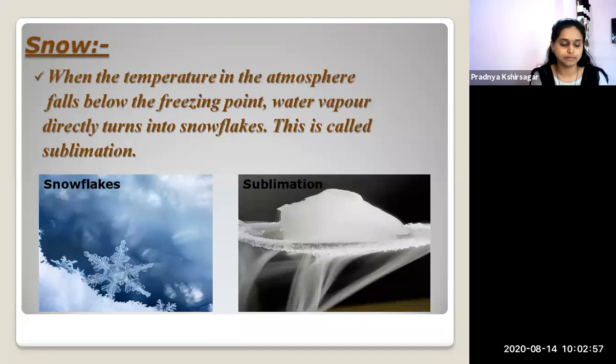One more example is the ice cubes in your refrigerator: when the ice cubes shrink in the freezer, that is known as sublimation.